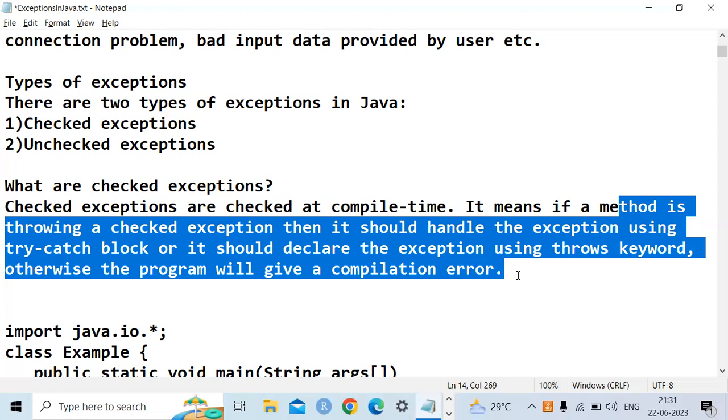Generally, exceptions in Java are handled in two blocks: one is the try block and another is the catch block. The try block in exception handling always contains the code which you want to be executed. And the catch block contains the code for what we have to do whenever the try block fails in execution. So the try block contains the code which you want to be executed, and the catch block contains the code for what you have to do if a problem occurs with the try block.